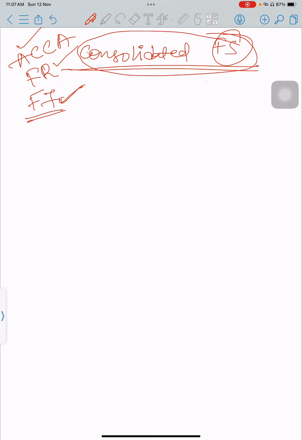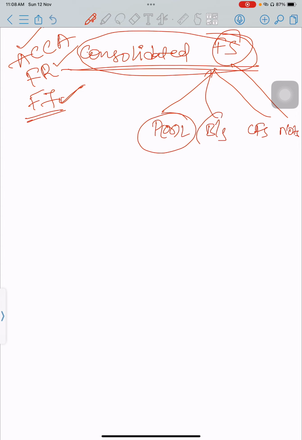So it could be multiple: profit or loss statement, balance sheet, cash flow statement, notes to accounts. Now, in this particular chapter, consolidated financial statements, we are going to learn how to prepare the consolidated profit or loss statement and the consolidated balance sheet.